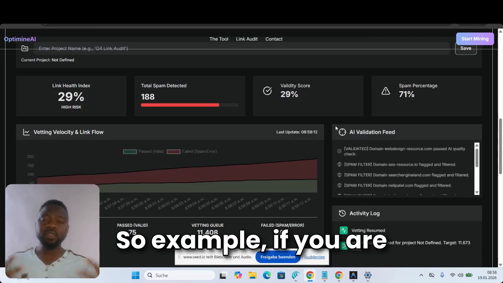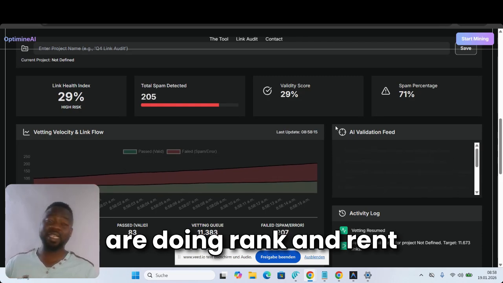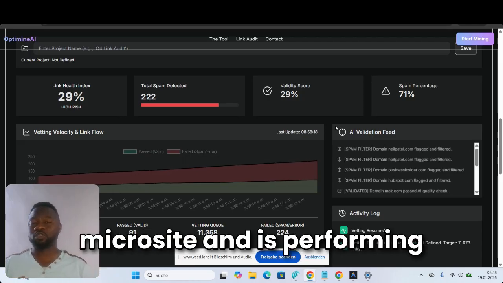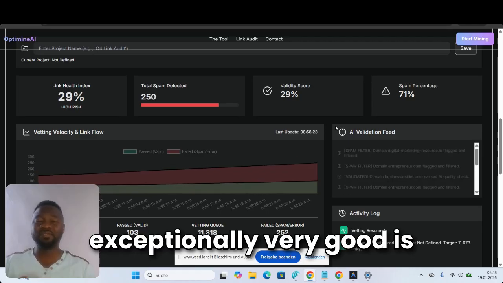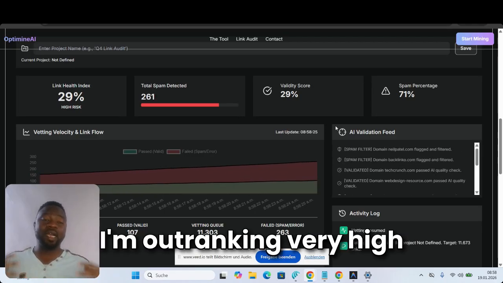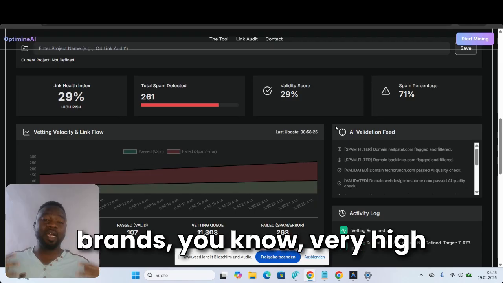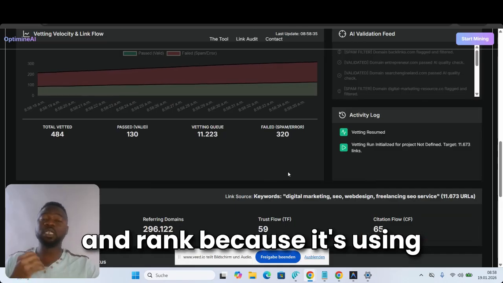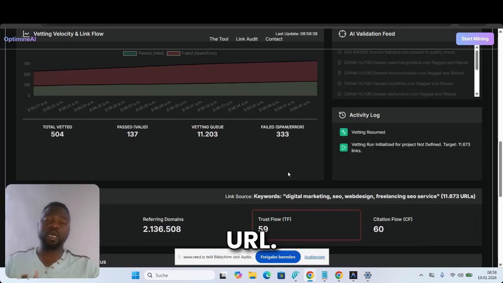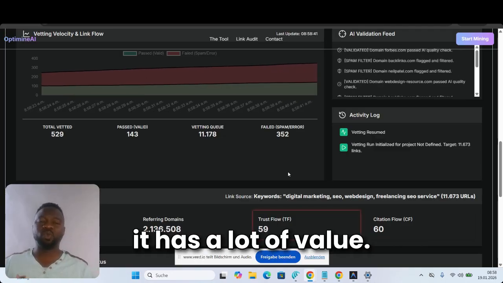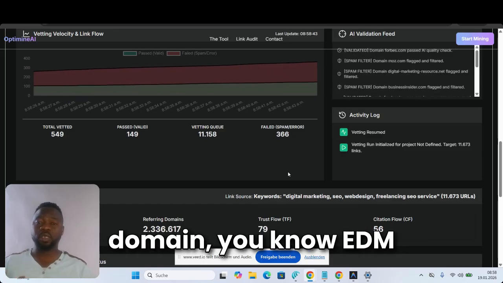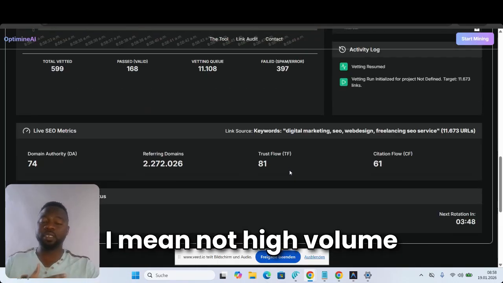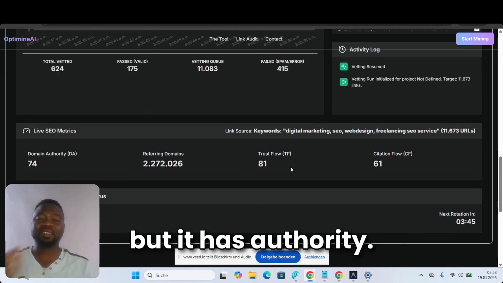We use different tools to run link building campaigns and insert our backlinks. For example, if you are running a microsite, if you are doing rank and rent, I'm going to do another video about rank and rent because I've started doing rank and rent on microsites and it's performing exceptionally well. I'm outranking very high authority brands using rank and rent because it uses the same keyword to build the URL. That is why an exact match domain, EMD, has a lot of value. I mean, not high volume, but it has authority.